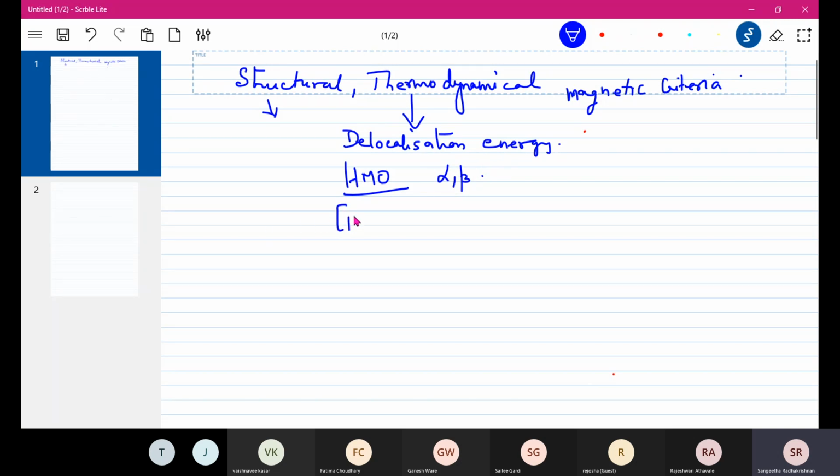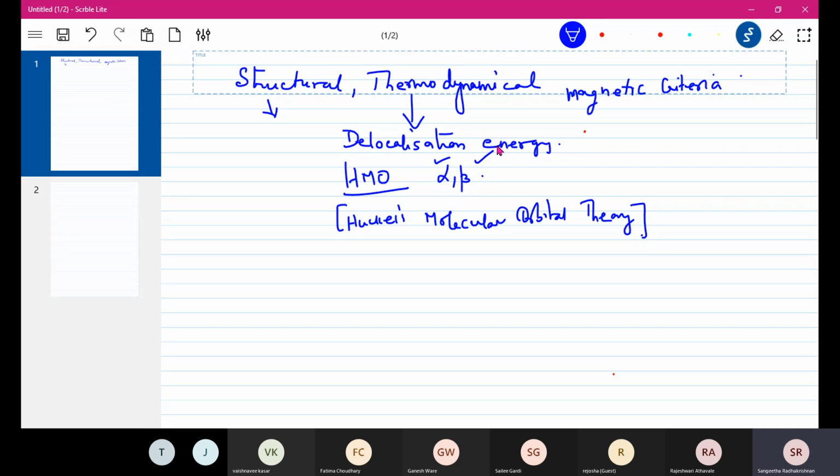This is an extension of the molecular orbital theory which we already know, and the extension of that is given as Huckel's molecular orbital theory, and it uses quantum mechanics. So we will not go much into the details of that. That is beyond our scope. But a few terms that we need to know: what is meant by alpha, what is meant by beta, and so on.